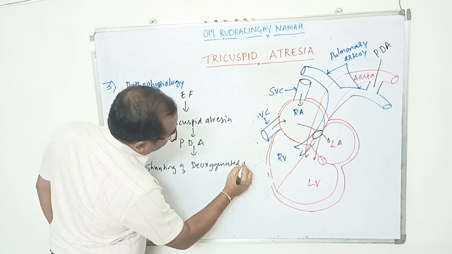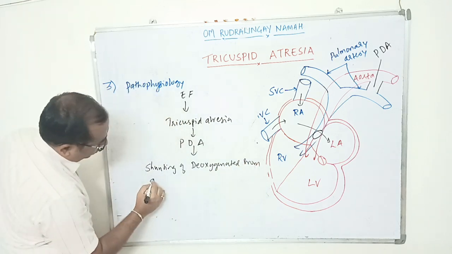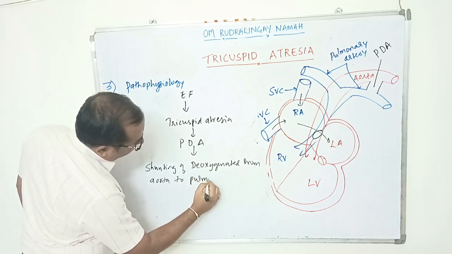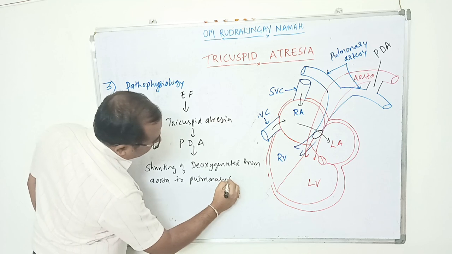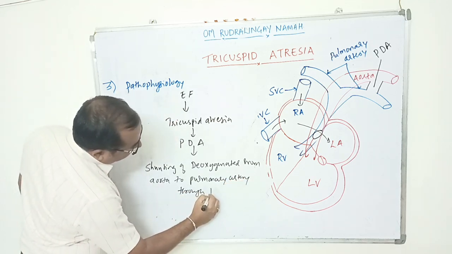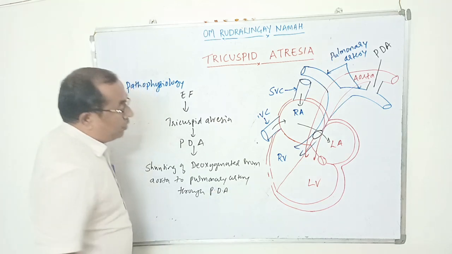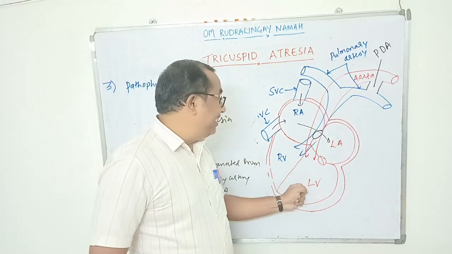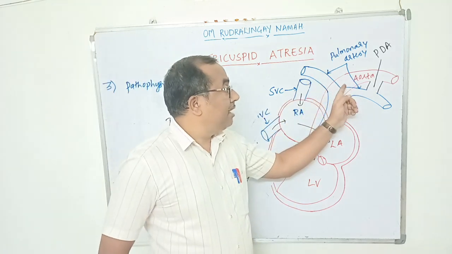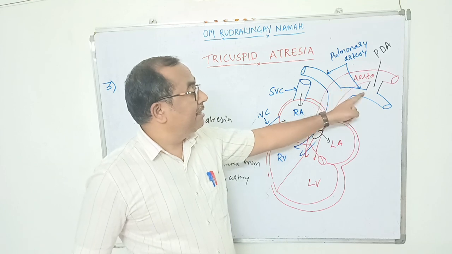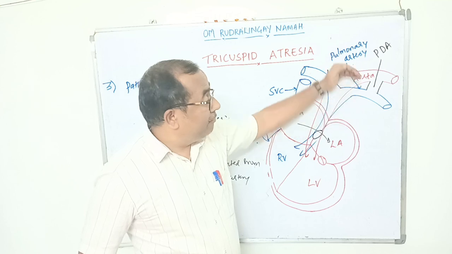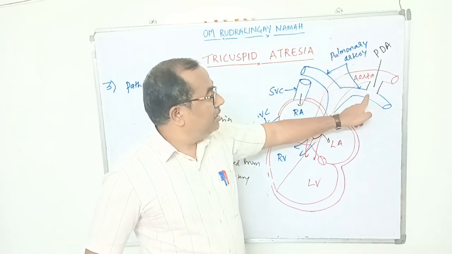Shunting of deoxygenated blood from aorta to pulmonary artery through patent ductus arteriosus. So here what happens, sir? After the contraction of left ventricle, the deoxygenated blood moves into the aorta. The pressure of deoxygenated blood in the aorta is higher than the pulmonary artery. So because of this, the deoxygenated blood will be shunted from high pressure in the aorta to the low pressure in the pulmonary artery.